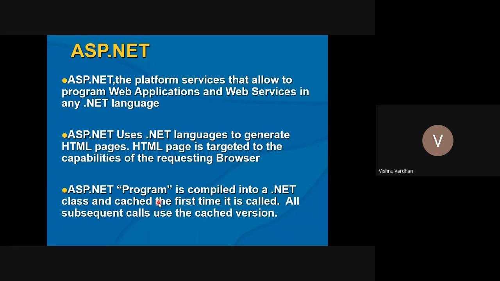Why is it so? Because it offers much more scalability and much faster responses for the user, and the quicker the response, the quicker the program will run, and the more satisfied the user will be. So every .NET program which is compiled is ultimately saved in the cache the first time, and that's why if you feel a lag for the first time, it is natural, but for all the subsequent calls, it will be a breeze.